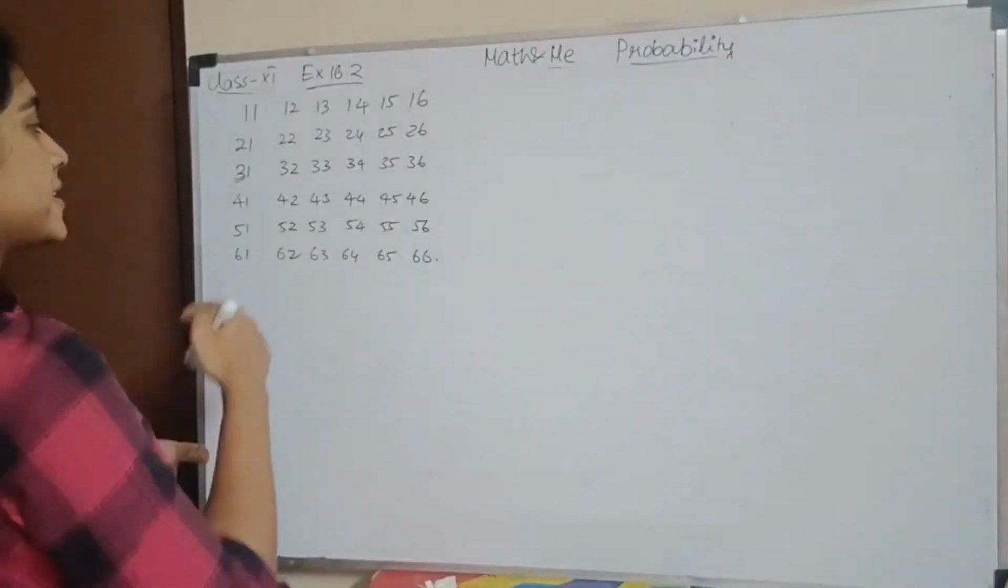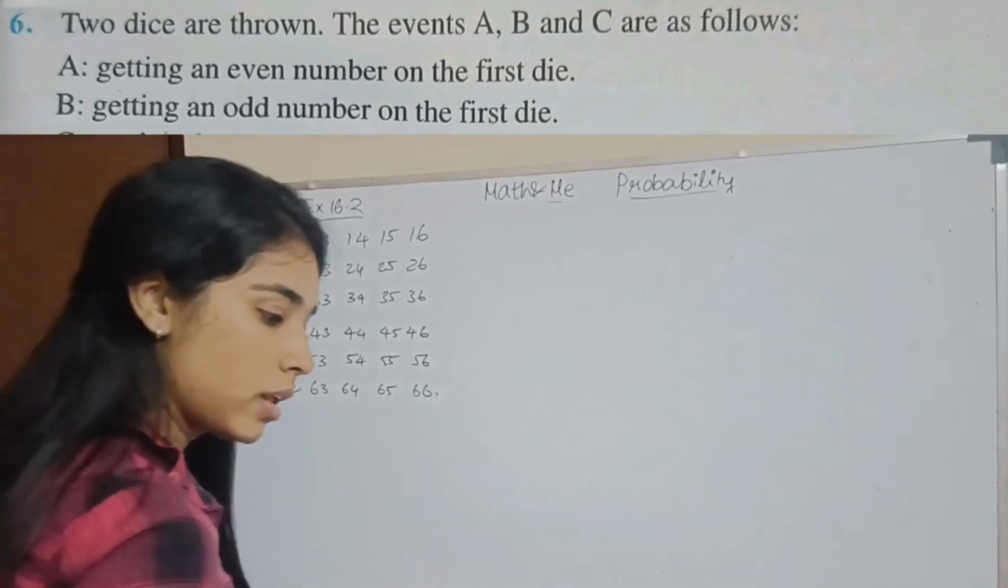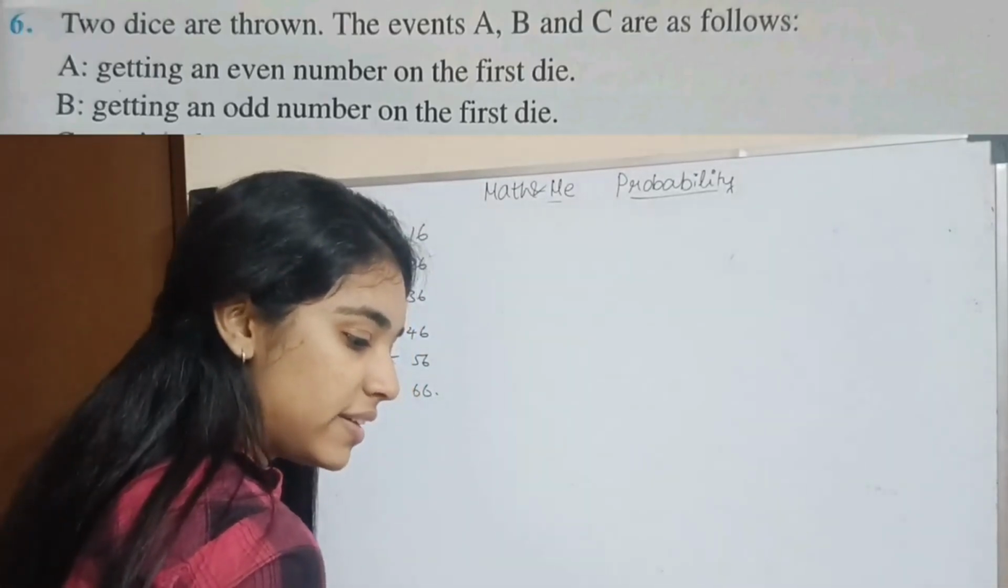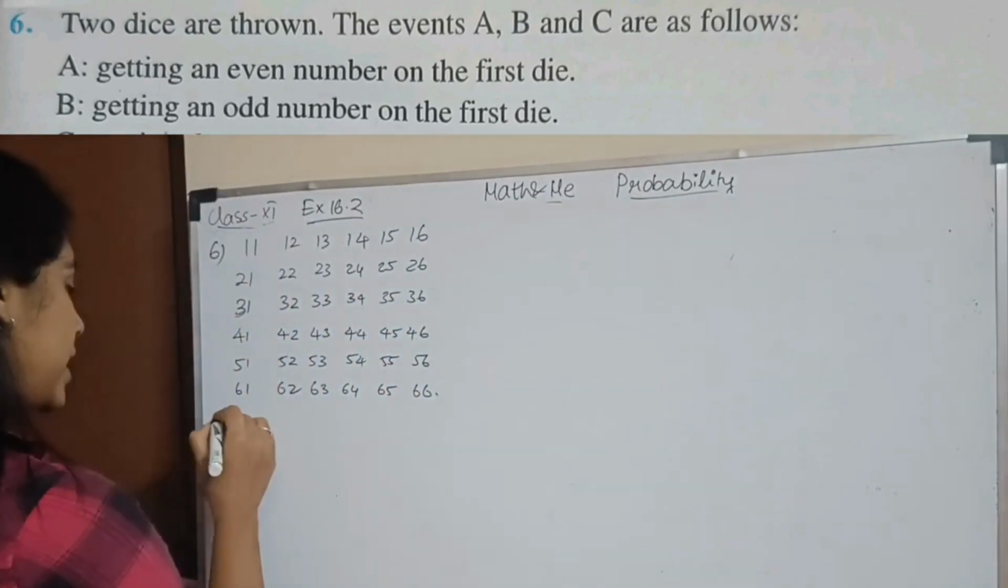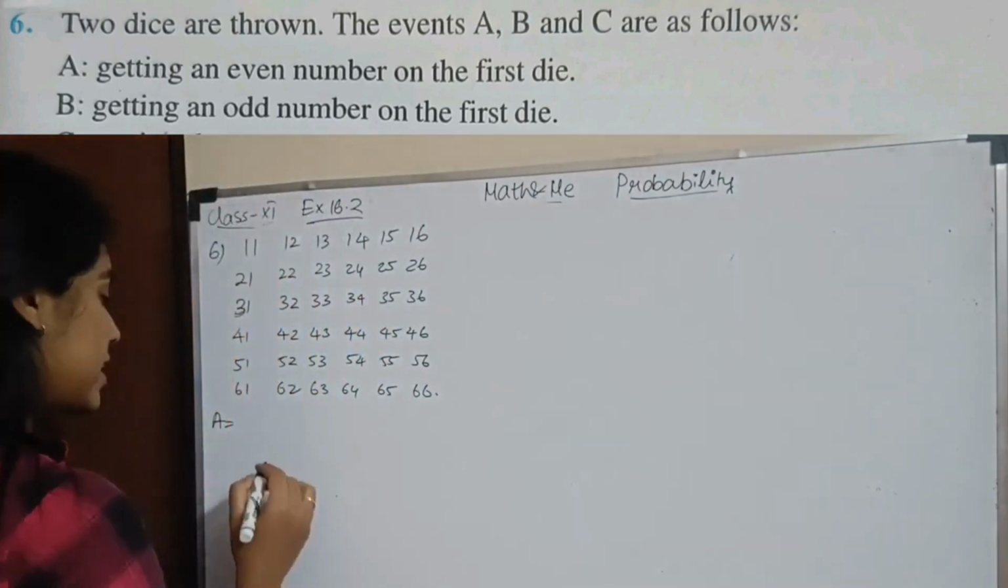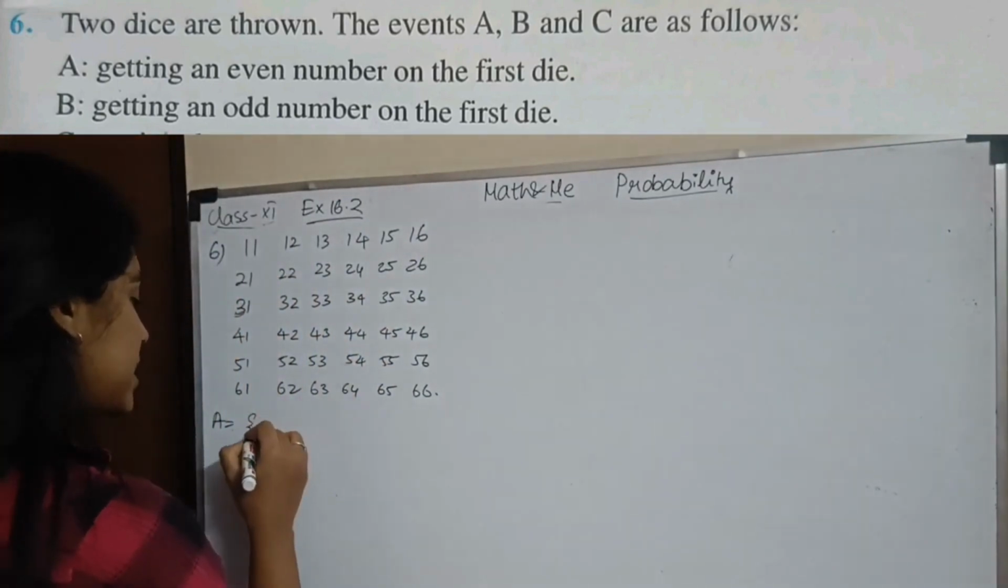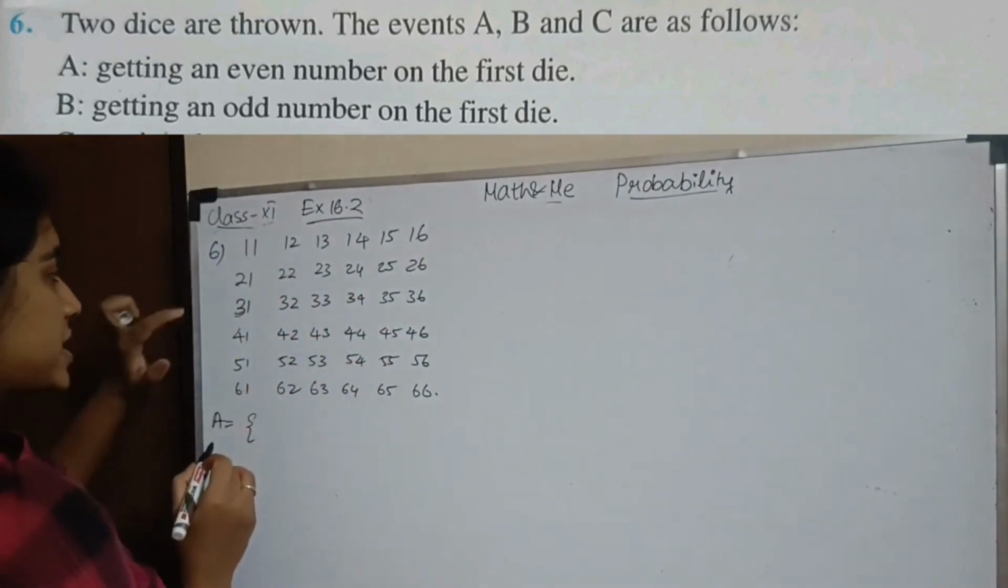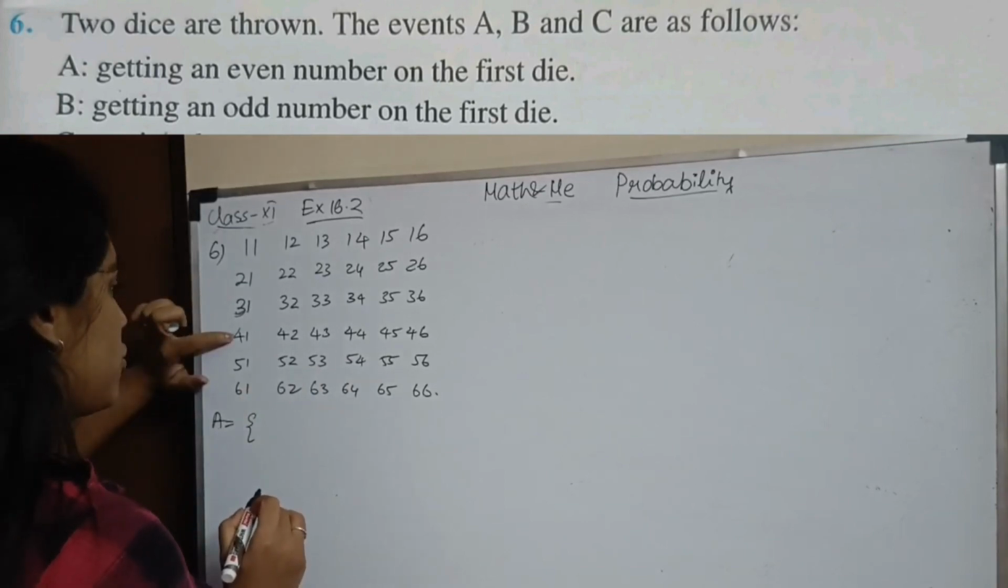On to question number 6. Two dice are thrown. The events A, B, C are as follows. A is getting an even number on the first die. The second die can be anything. So what is an even number on the first die? It can be 2, 4 and 6.